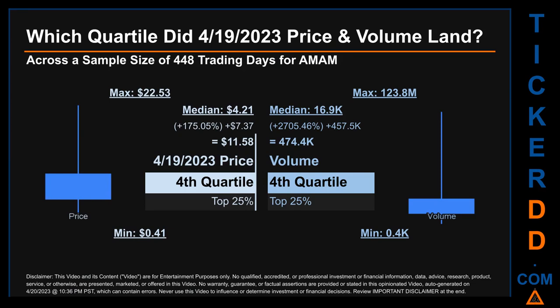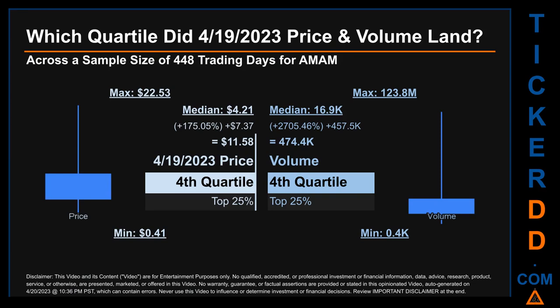Which quartile did April 19, 2023 price and volume land? Across a sample size of 448 trading days, the maximum end-of-day price for AMAM was $22.53 while the minimum was 41 cents. Within that price range, April 19, 2023 price, of $11.58, landed within the fourth quartile, meaning that it was within the top 25% of all sampled end-of-day prices. The day's volume landed within the fourth quartile, marking it within the top 25% of all sampled daily volume, which saw a max daily volume of 123.8 million and a minimum of 0.4 thousand.